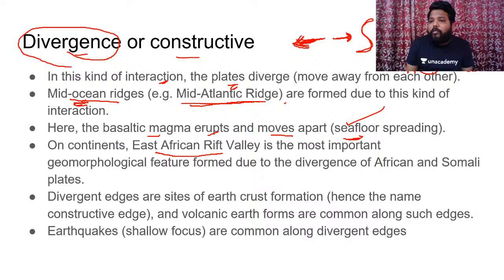The Red Sea is the best example, developed in the rift valley portion between the Saudi Arabian plate and the African plate. Open the map of the Red Sea, and you can see that when two plates diverge away from each other, the central portion becomes narrower and thinner, and the oceanic waters enter these narrow rift valleys, resulting in the formation of nascent seas.